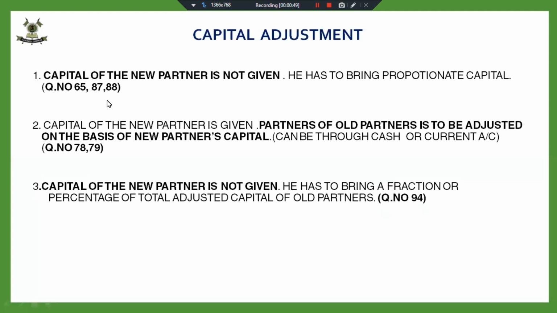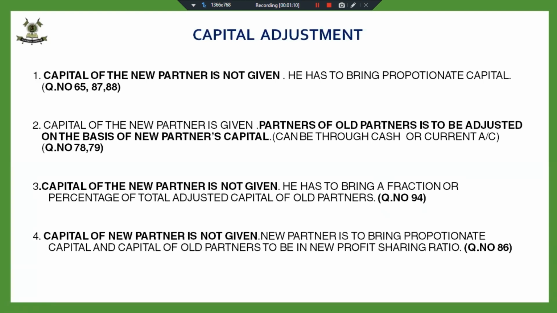Now, the third case is also capital of the new partner is not given. He has to bring. Now, he is not bringing the proportionate capital. He is not going to bring 1/5 or his share in the total capital of the firm. He is going to bring a fraction of the total capital of the remaining partners.